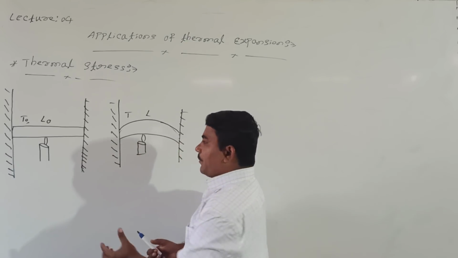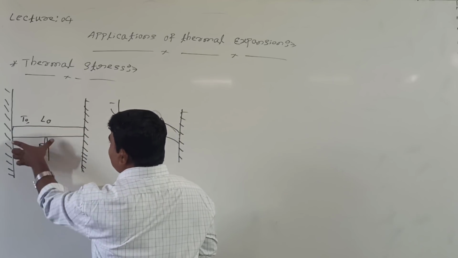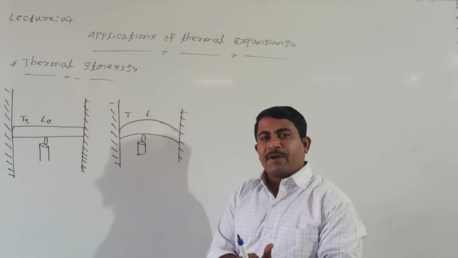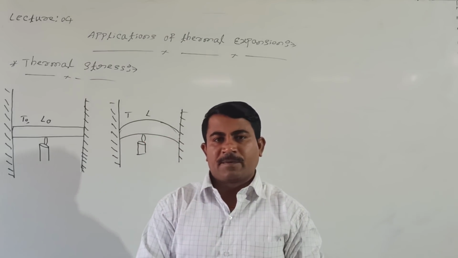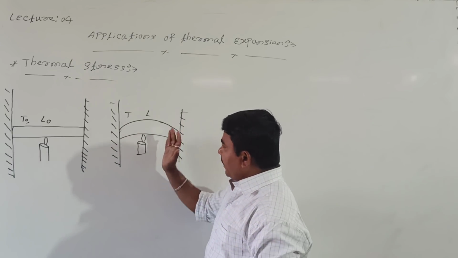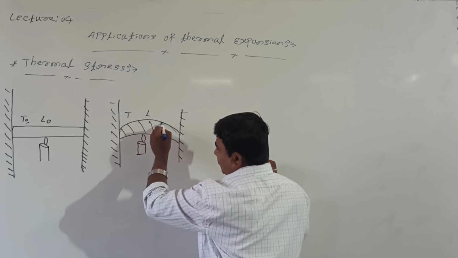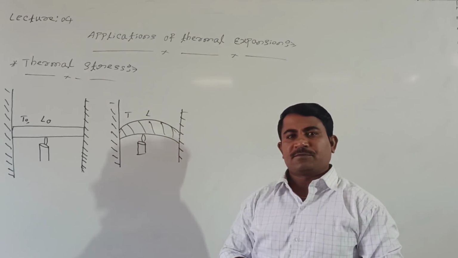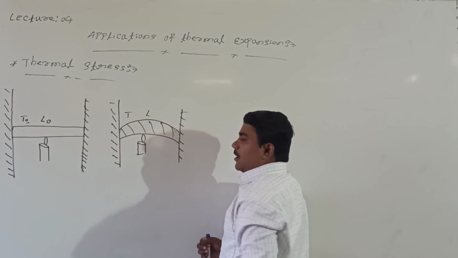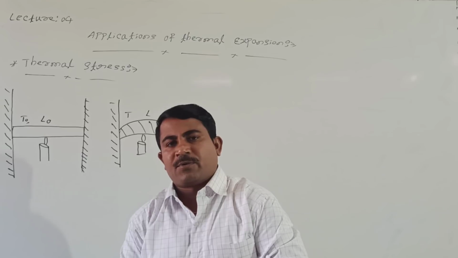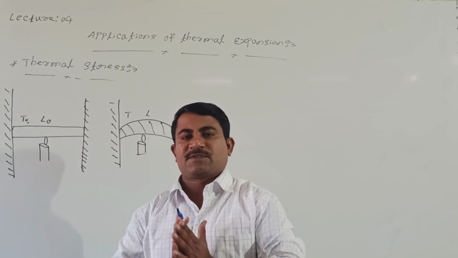Actually, what happened? When heat is provided, the length will change, but in the rigid wall there is no space to increase the length, so the metal rod is slightly allowed to bend due to the excess amount of temperature. When it is allowed to bend, this material is under great stress. The stress developed per unit area, or the stress developed on the body due to increase in temperature, we call thermal stress.